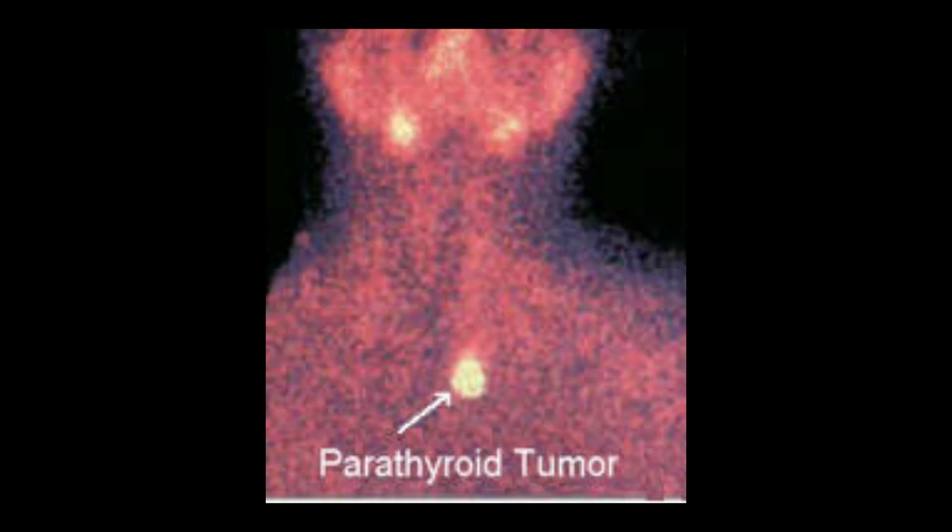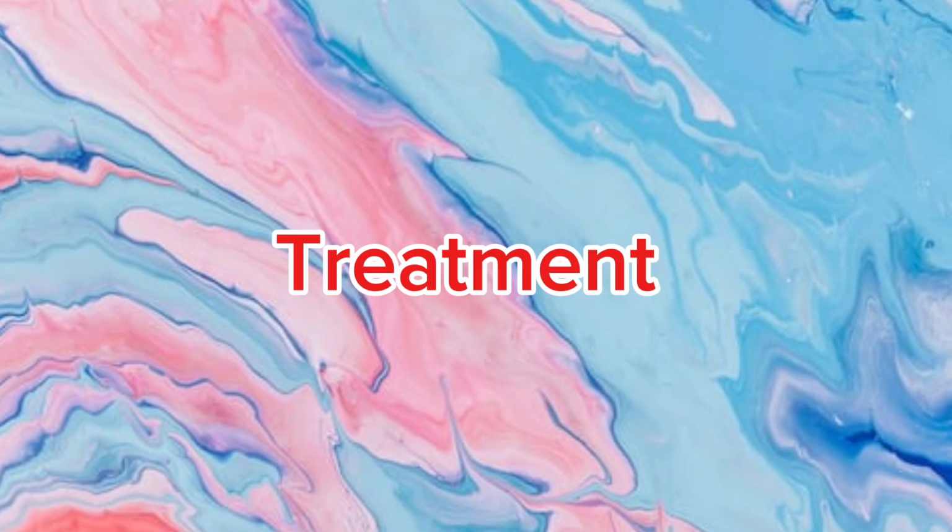Second investigation is MIBI scan, which is used to locate parathyroid tumor, hyperplasia or adenoma. So this is the picture of MIBI scan. There is another picture of MIBI scan. So after confirming the cause of hyperparathyroidism, we come to the treatment.